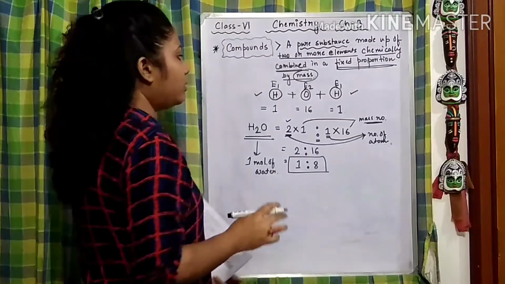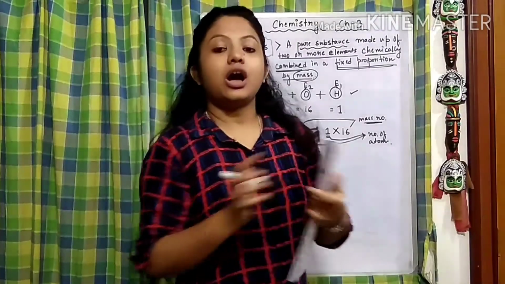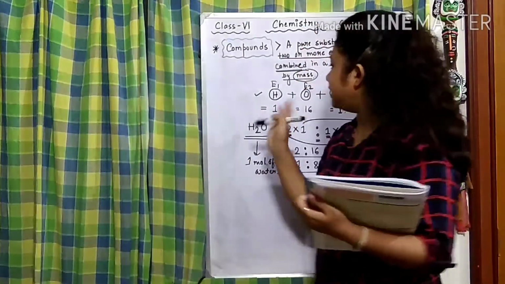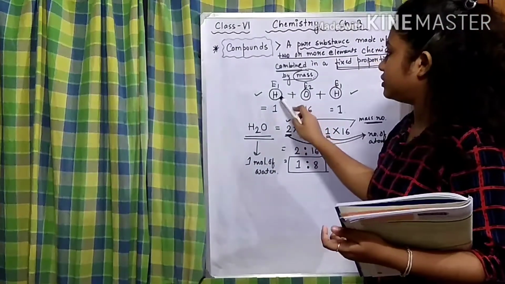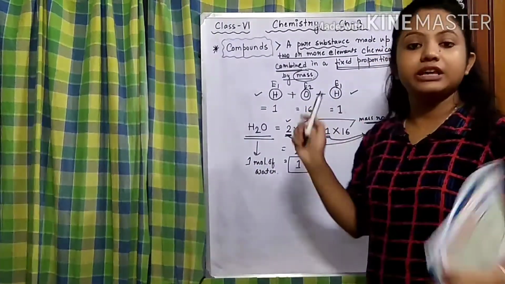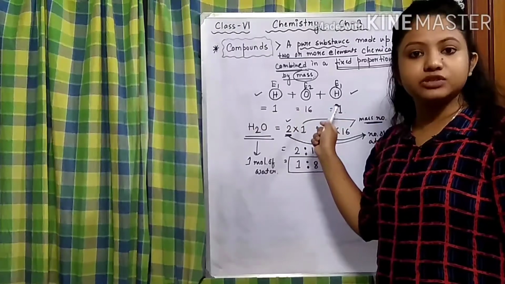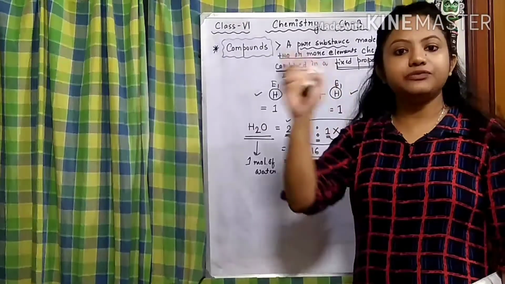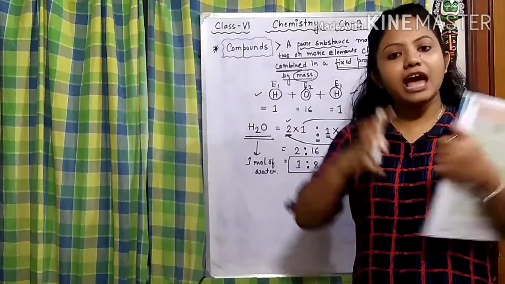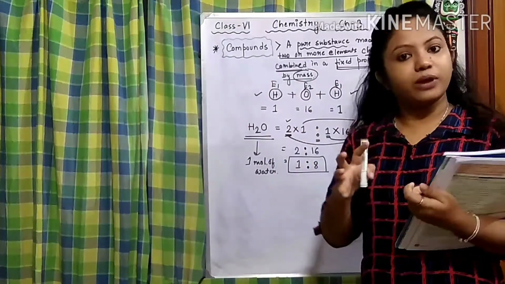Now, see, there are 1, 2, 3 atoms of 2 different types of elements. They have been combined together, right?